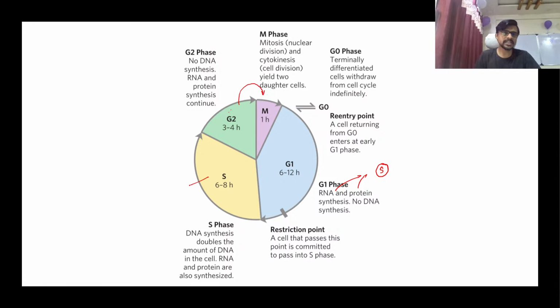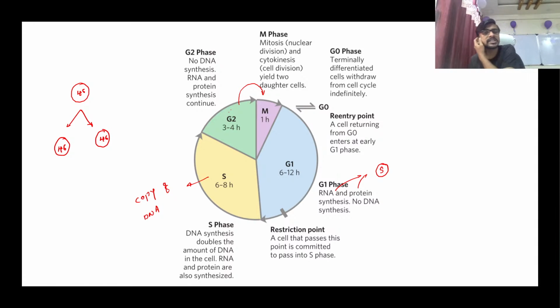Okay, so the S phase is actually the phase where DNA is replicated, that is, the making of a copy of a DNA. The making of a copy of DNA ensures that the cell of 46 chromosomes will definitely divide into two cells of 46 chromosomes. This is the logic behind the S phase.